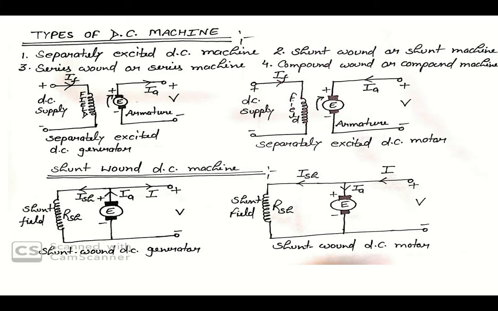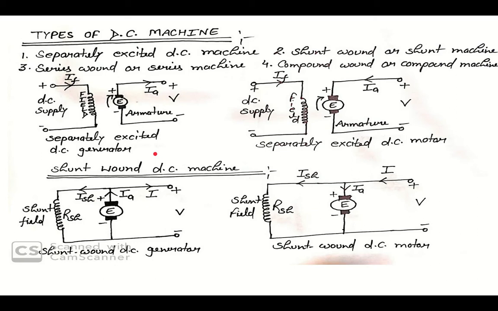Firstly we are discussing separately excited DC machine. Separately excited DC machine means separately excited DC generator as well as separately excited DC motor. In this diagram you can see separately excited DC generator.